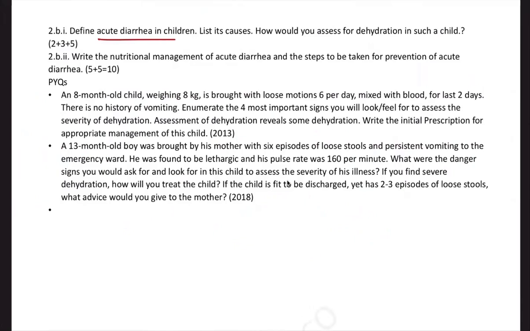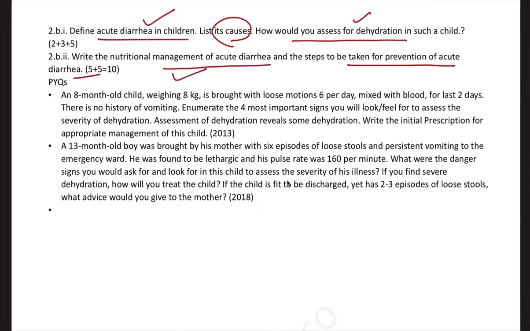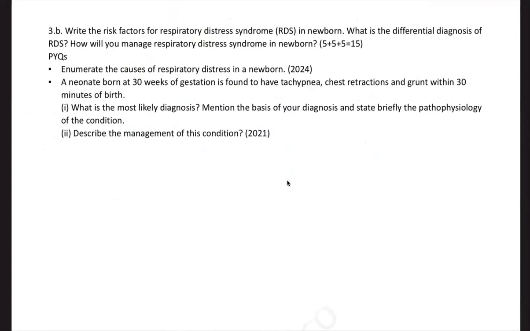Right. Now, diarrhea, important topic. You need to know the definition, causes, and assessment of dehydration, that is no dehydration, some dehydration, severe dehydration. The classification is important, and the nutritional management and steps for the prevention of acute diarrhea are all an important part of this question. And we all know childhood diarrhea is an important topic from pediatrics.